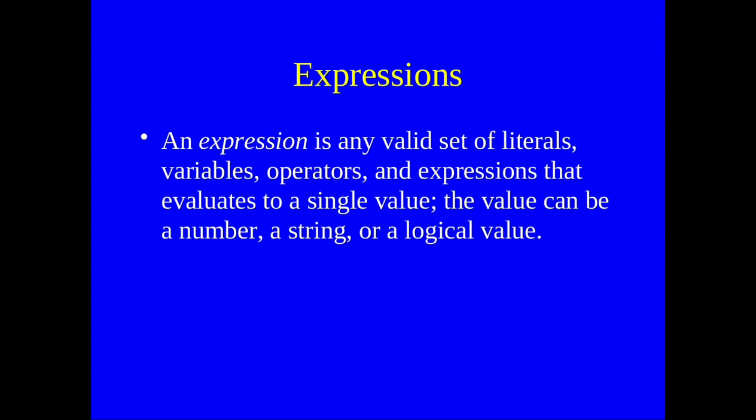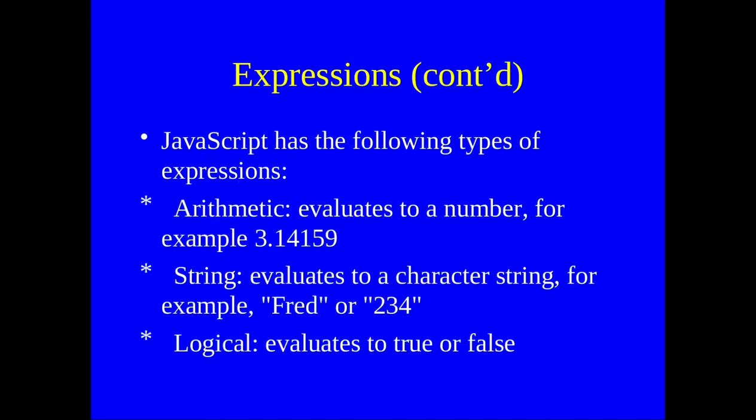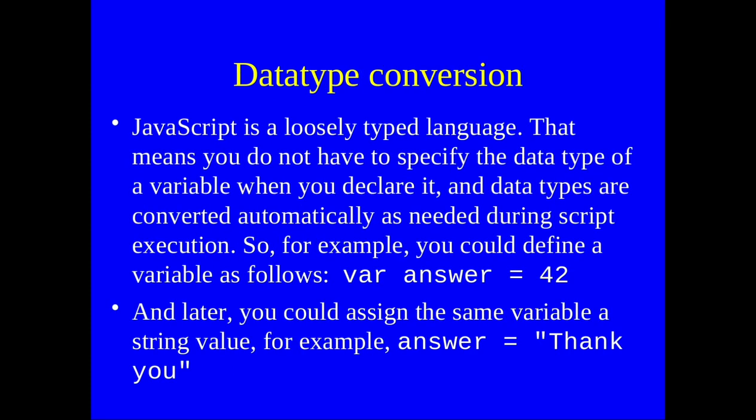So let's move to the next part. JavaScript has the following types of expressions. An arithmetic expression evaluates to a number, as we have just seen, by adding numbers. We can do the same with strings, like adding Current plus Sharma, so it becomes Current Sharma, my full name. And we have also done logical evaluation, like 1 equals 1 or 1 not equals 1, which evaluates to true or false. That's pretty simple also. So let's move to the next slide.